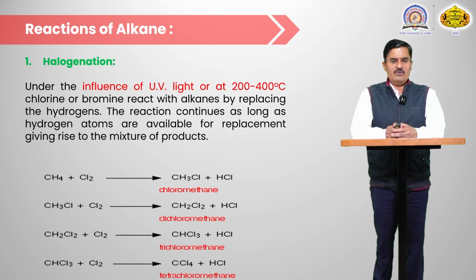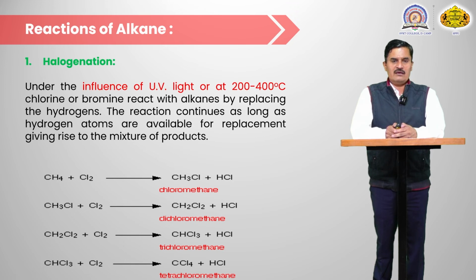Under the influence of UV light or at a temperature of 200 to 400 degrees Celsius, chlorine or bromine reacts with alkanes by replacing the hydrogens. The reaction continues as long as hydrogen atoms are available. Meaning in the starting alkane, if hydrogen atoms are available, the reaction continues up to the removal of all hydrogen atoms.